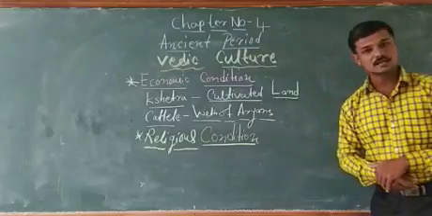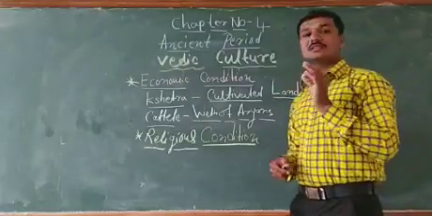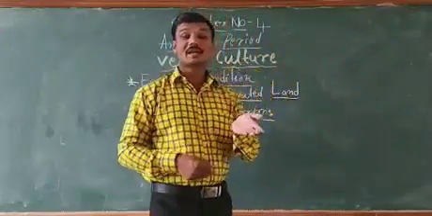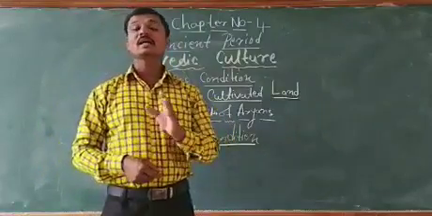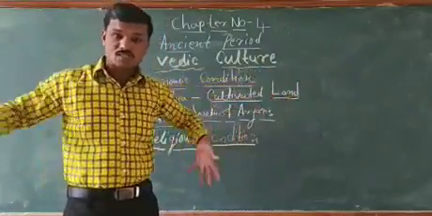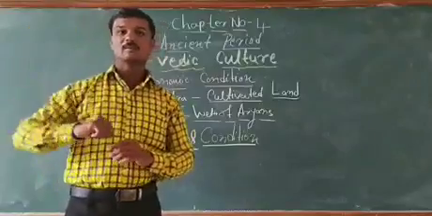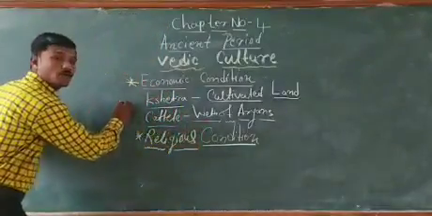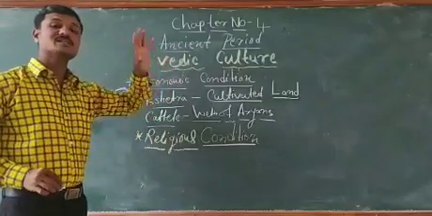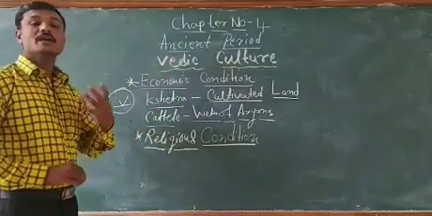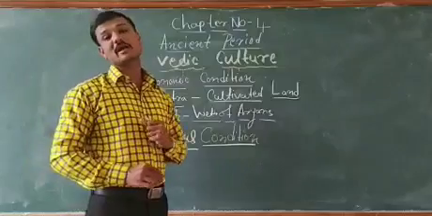As we know, in the early Vedic period, the Aryans lived in small villages. Here, agriculture was the main occupation.